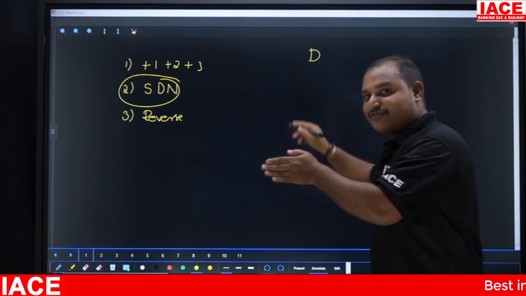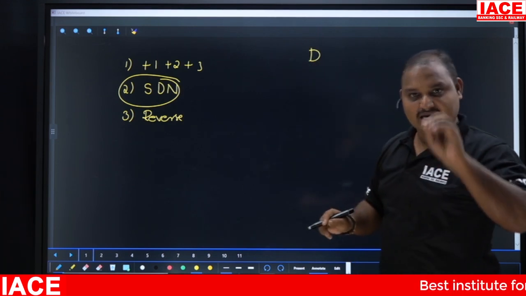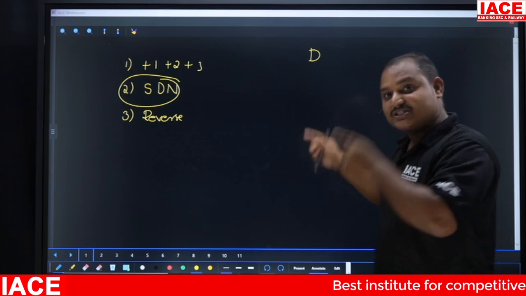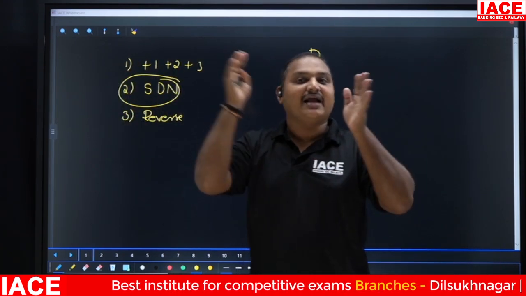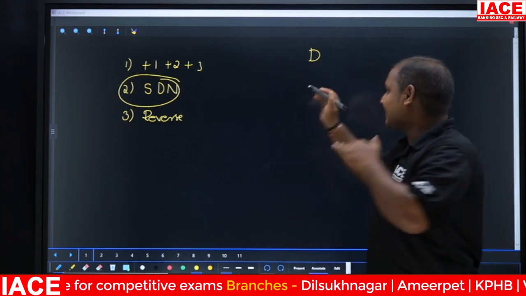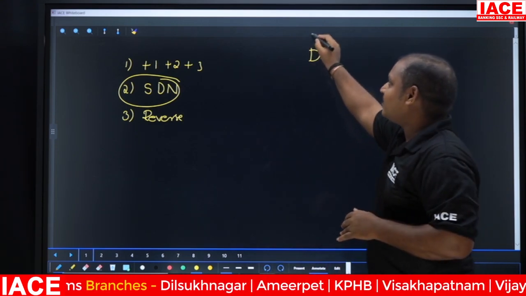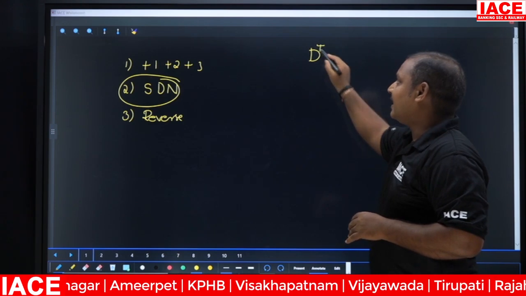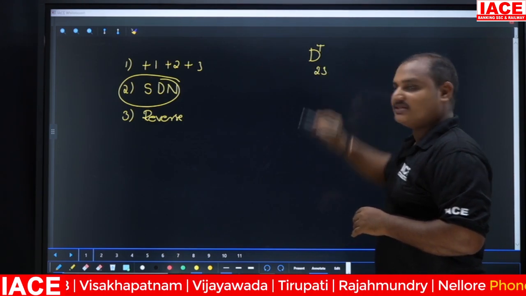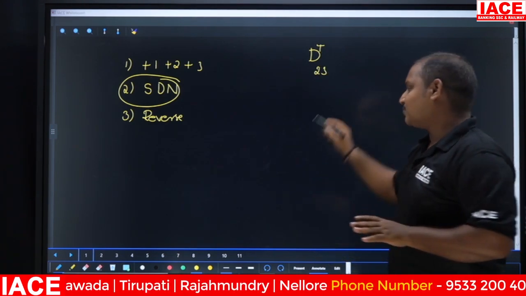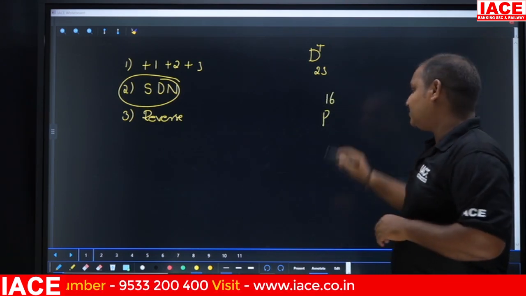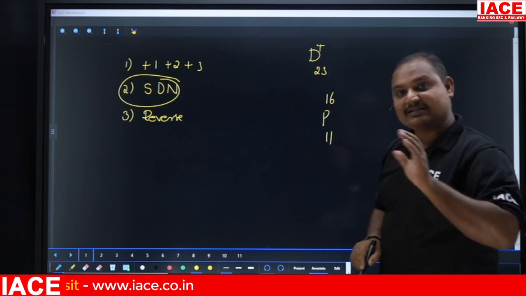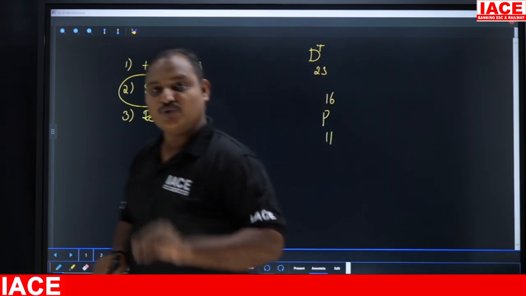D from the left hand side becomes 4, right? It is 4. But when I count this D from the right hand side, I get the other value. That other value is nothing but the reverse value. So 4 is the original value here and the reverse value is 23. So this is called reverse value. Suppose if I take P, 16 is the original value and the reverse value is 11. Like that, they are going to give you the word.